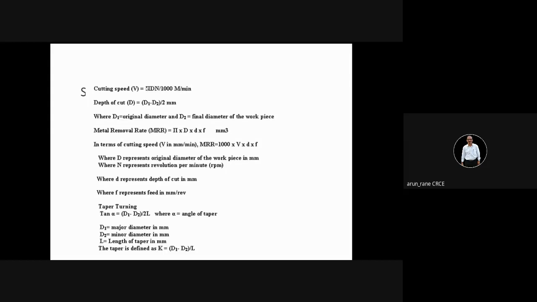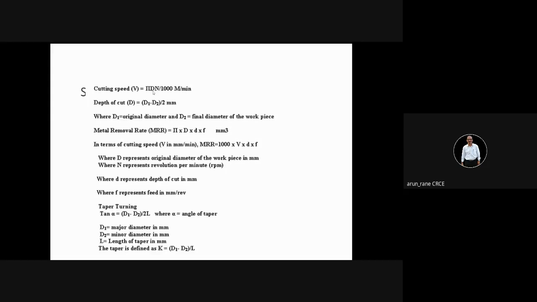The value of pi, you know, is 22 by 7. D is nothing but the diameter of the workpiece, the diameter which is clamped in the lathe machine. So in case of lathe machine, D is the diameter of the workpiece. In case of milling machine, D is the diameter of the tool.